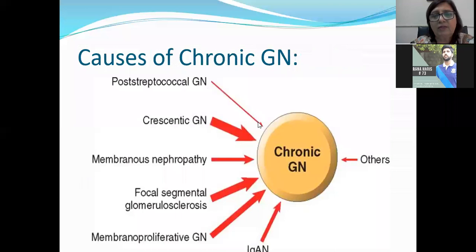Post-streptococcal have very thin chances of going into chronic. Mostly these people recover. Crescentic, most of them go into chronic. Membranous nephropathy, half of them. Focal segmental, most of them. Membranoproliferative, some of them go. IgA nephropathy, some number can go, but not all of them. Others can also lead to chronic glomerulonephritis.